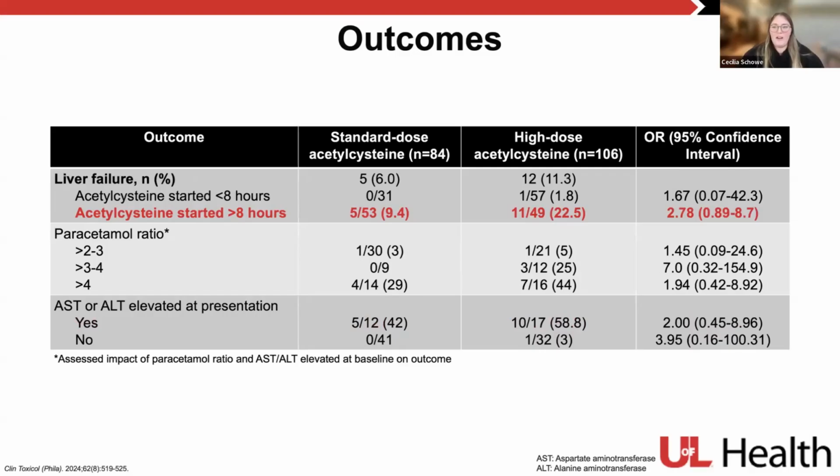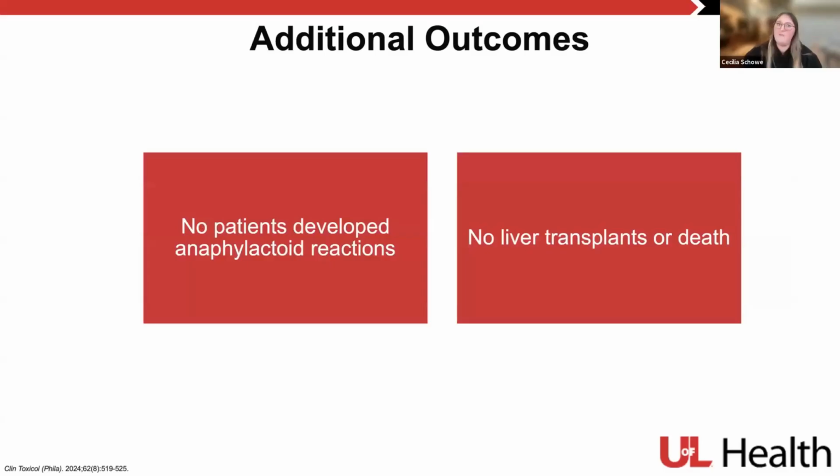As far as liver failure, patients that again had acetylcysteine started greater than 8 hours were more likely to develop liver failure in our high-dose acetylcysteine group, but they didn't find these differences based on paracetamol ratio or AST/ALT elevation specifically in our subgroup analyses. They found no difference between groups. Just some additional outcomes to know: no patients developed any anaphylactoid reactions in either the high-dose or standard dose group. And there were no liver transplants or deaths reported in any of these patients within this study.